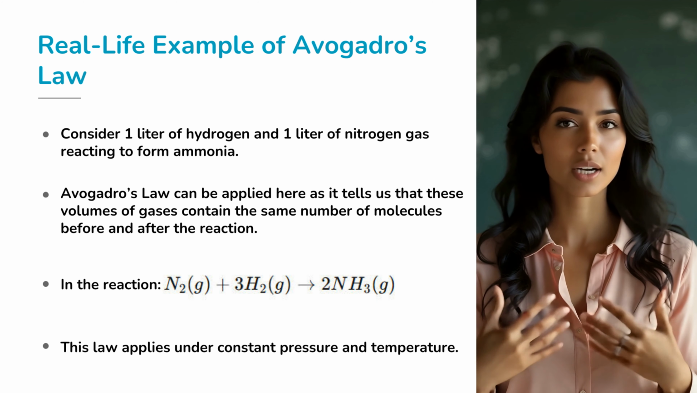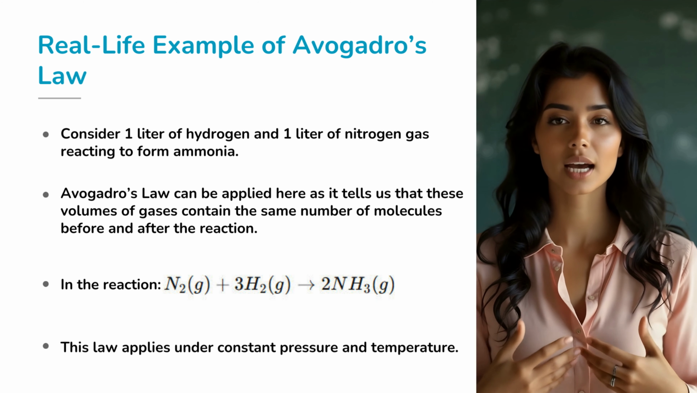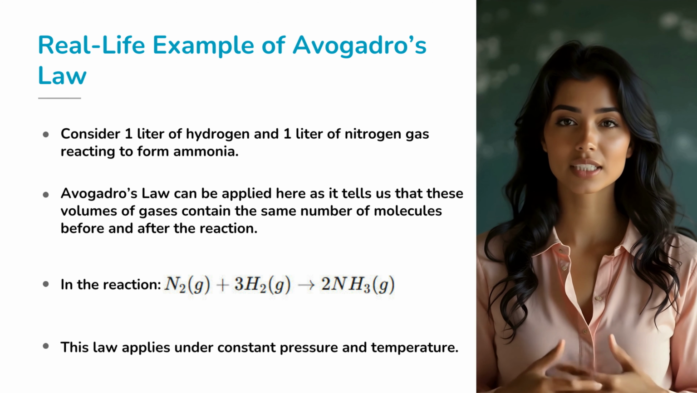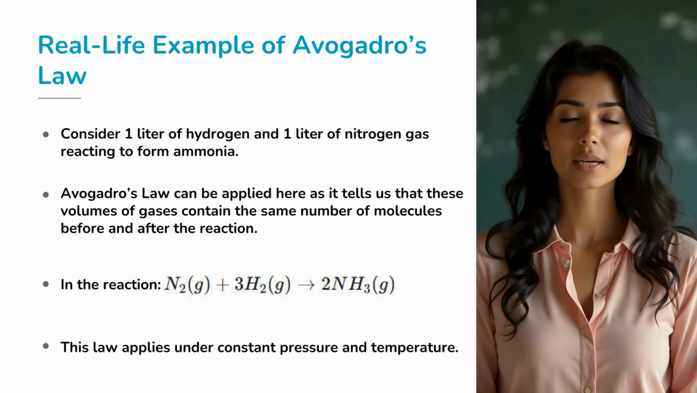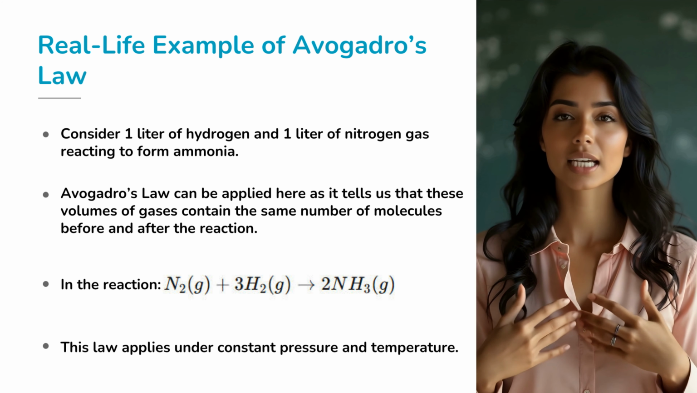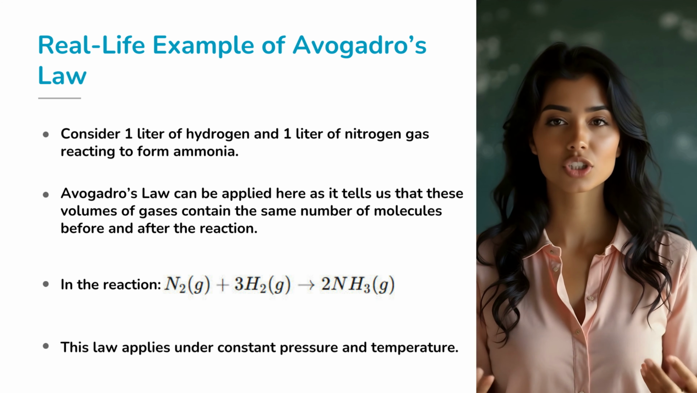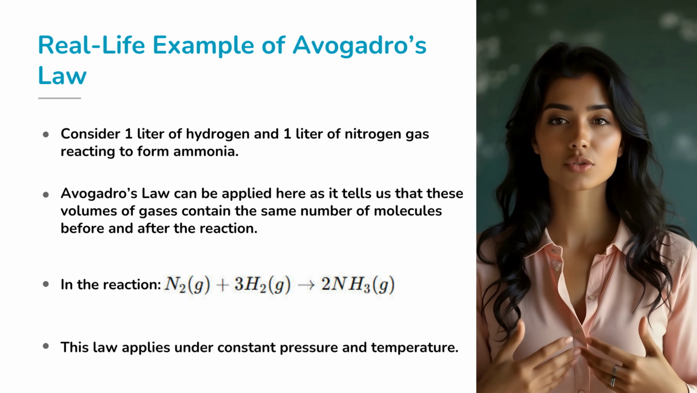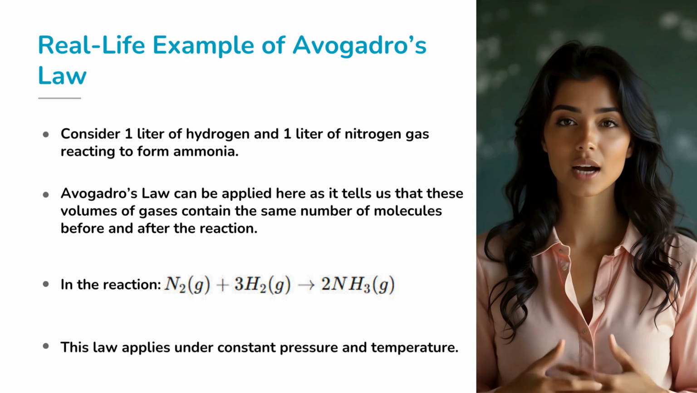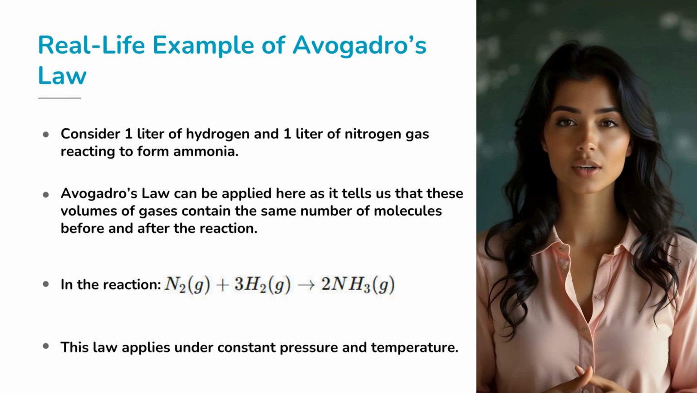Picture this, you have 1 liter of hydrogen gas and 1 liter of nitrogen gas. When they react together, they form ammonia. But what does Avogadro's law tell us here? It tells us that before and after the reaction, the volumes of gases involved will contain the same number of molecules. In this reaction, one volume of nitrogen reacts with 3 volumes of hydrogen to form 2 volumes of ammonia, and all these gases, whether it's nitrogen, hydrogen, or ammonia, are under the same conditions of temperature and pressure.